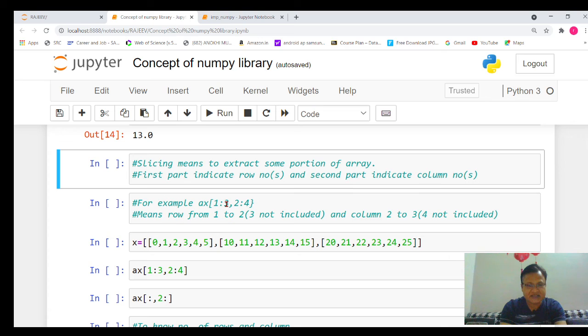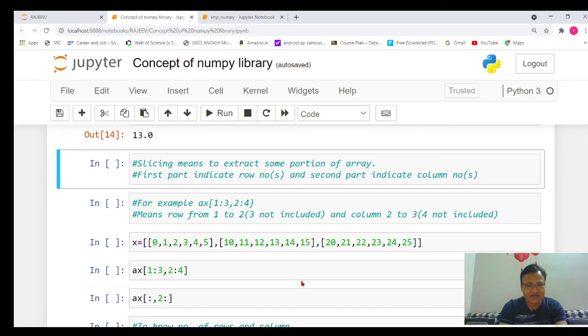So 1 comma 3 means I want to extract rows from 1 to 2. As I have told, whenever people use the colon symbol, after the colon it will be considered n minus 1. That's why it is indicating that I want to extract rows from 1 to 2, 3 not included. Similarly, which column range do you want? I want column range from 2 to 3. Again, 4 will not be included. So 1 to 2 rows and 2 to 3 columns.